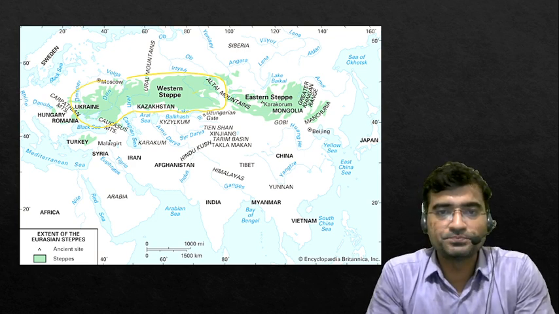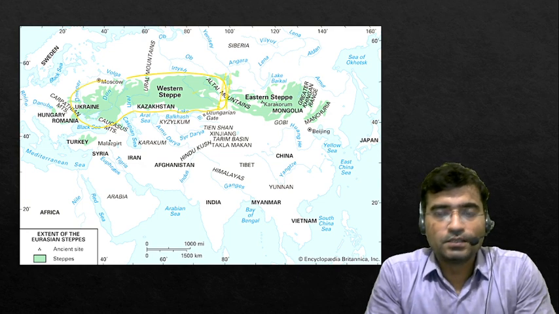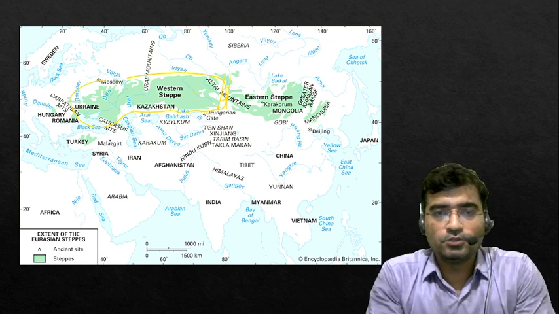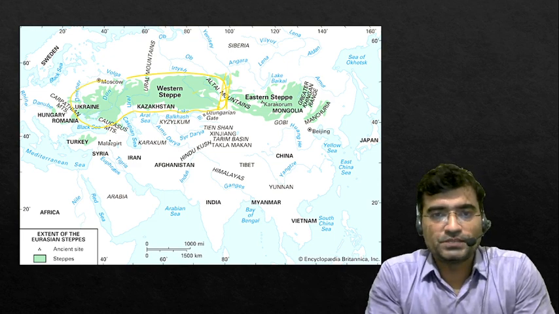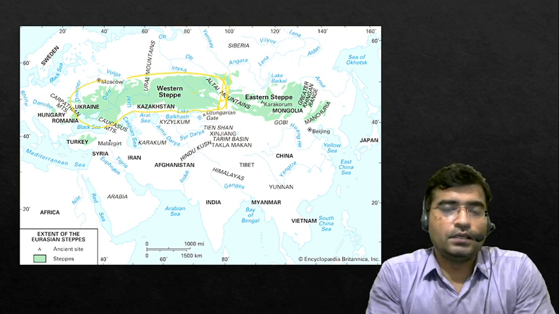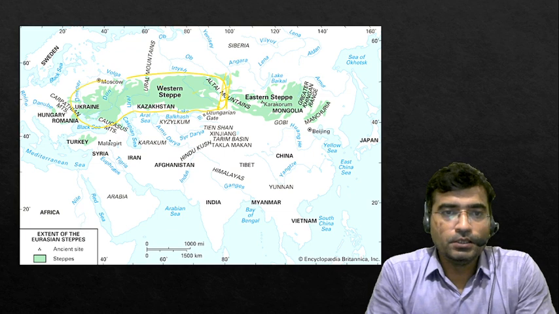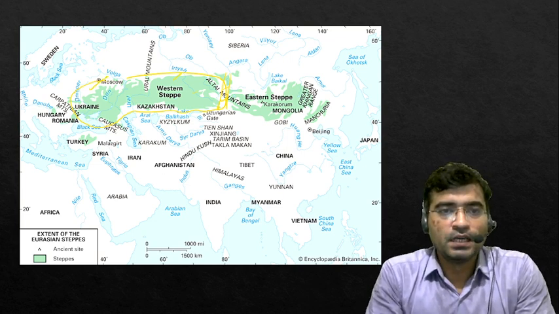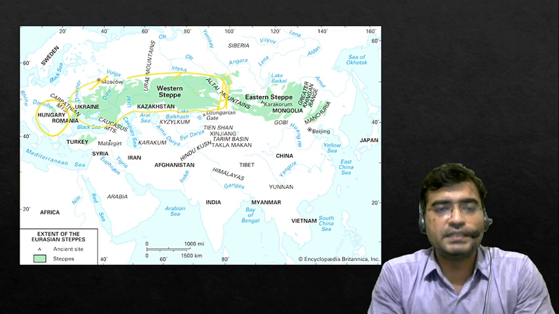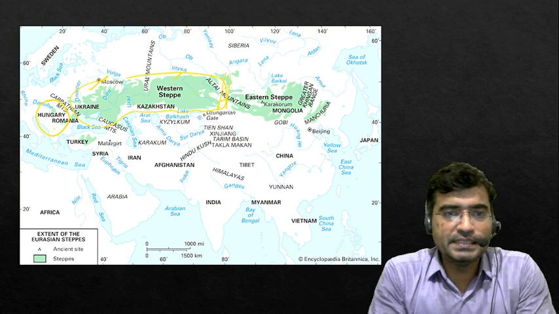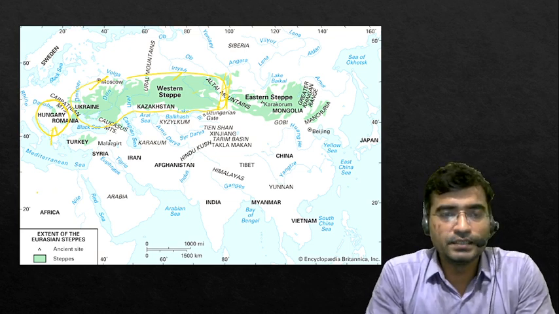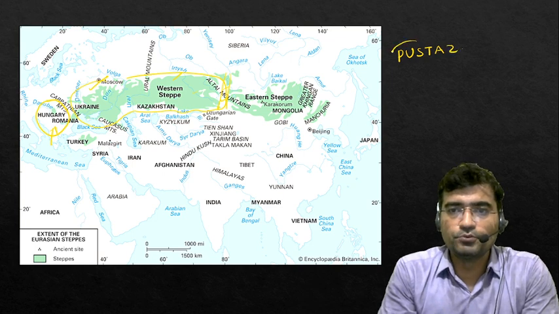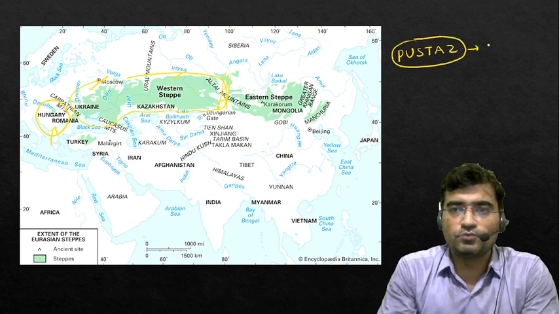You can see now here that this area has been disturbed by the mountains, by the plateaus. So this is detached into several compartments. The major area of steppe is mainly found in Ukraine and Russia. Some part of steppe is found in Hungary, Europe. So the grassland found in Hungary is called Puszta, and Puszta is the name of the grassland found in Hungary.